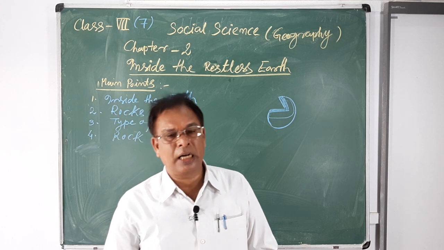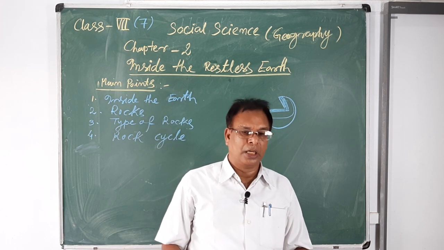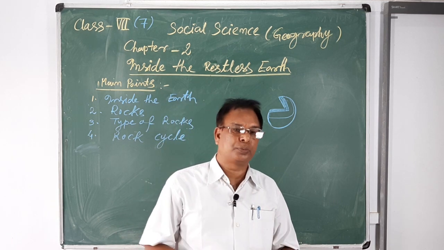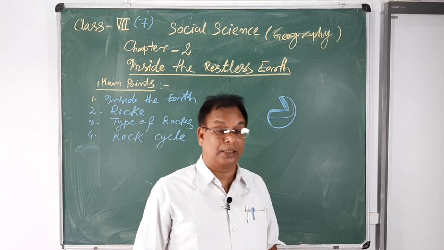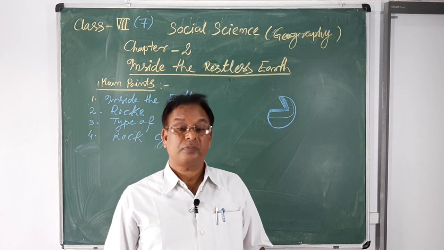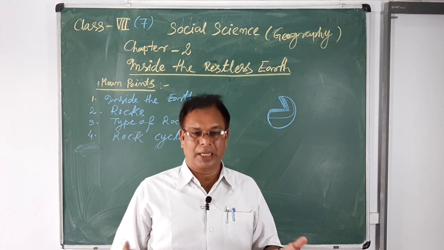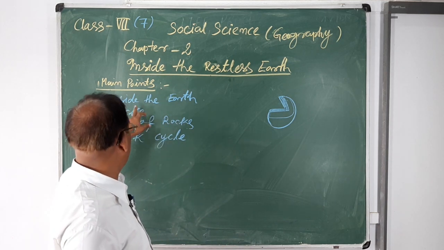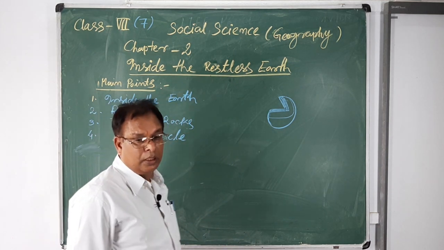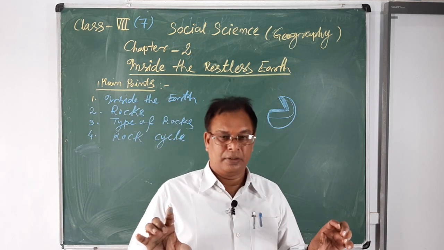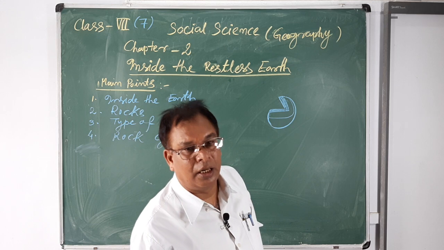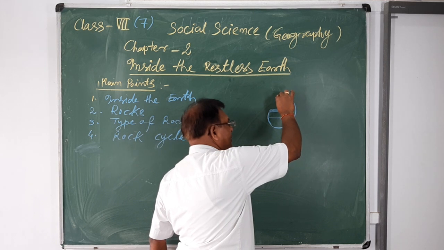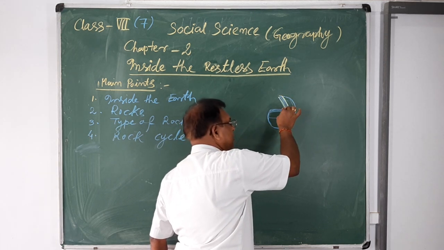The earth originated due to the dust and gases that accumulated in space. Already you have studied in class 6, chapter 1, the formation of the nebula, stars and the planets. So in this chapter you will discuss the inside portion of the earth. The upper layer of the earth is also known as the earth crust.